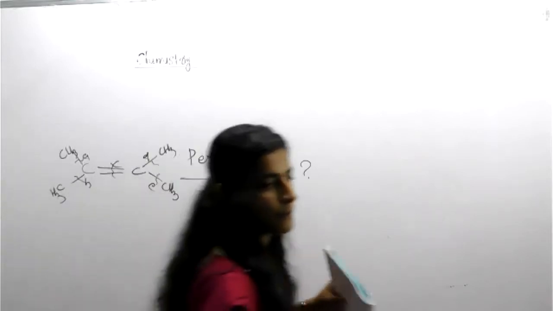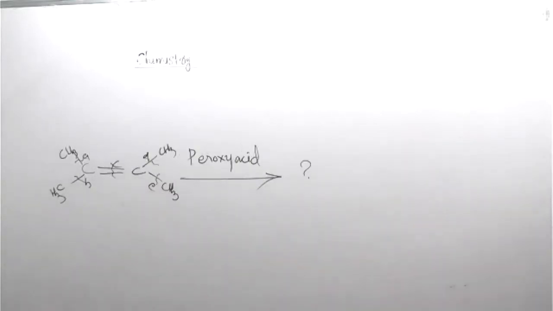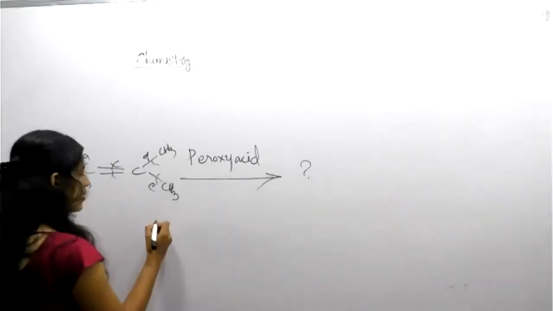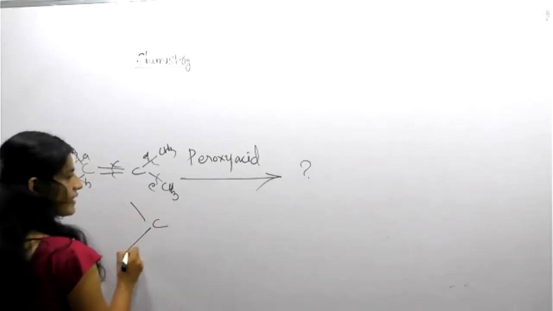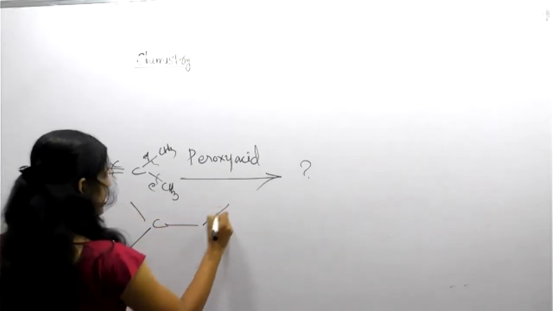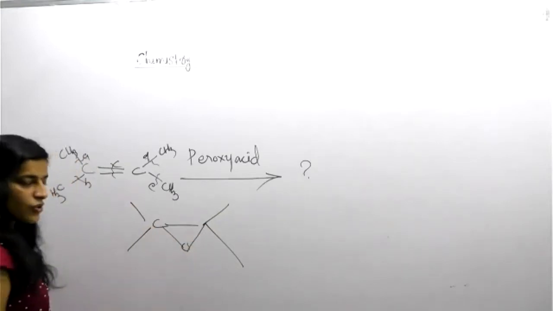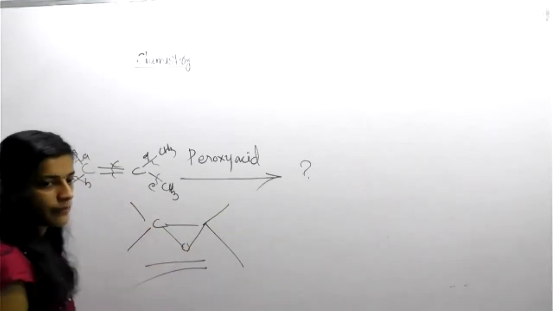Tejas, can you? Ma'am, C double bond. Tell me. No problem, you are right. So C, here CH3, CH3, here CH3, CH3. This double bond is going to break and form an oxygen bridge, which is called what? Epoxide. Right. Okay.